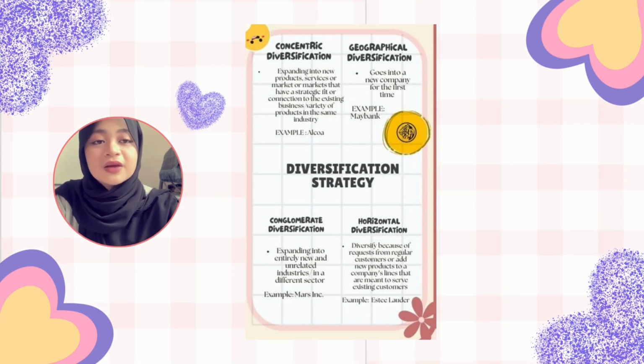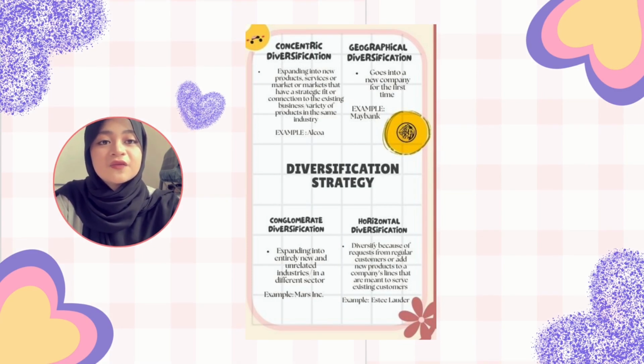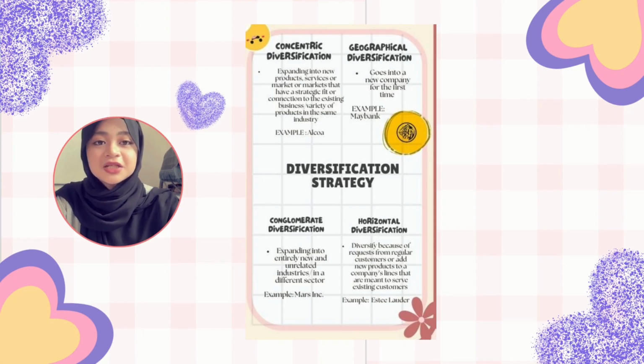Next is diversification strategy. Diversification means entering a new business area. It can be related or unrelated, depending on whether the new business connects to the company's existing value chain. So, related diversification, also known as concentric diversification, is expanding into a new product, service, or market that has a strength.